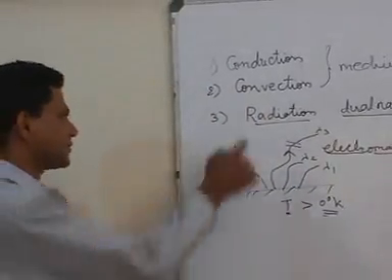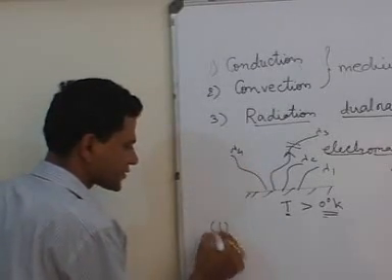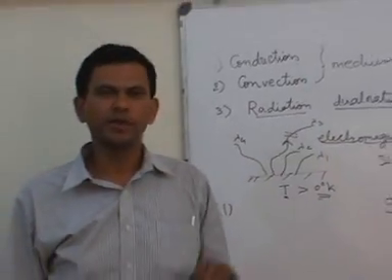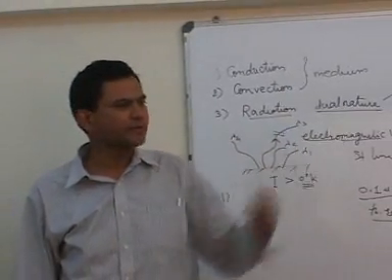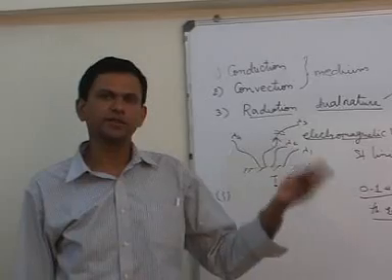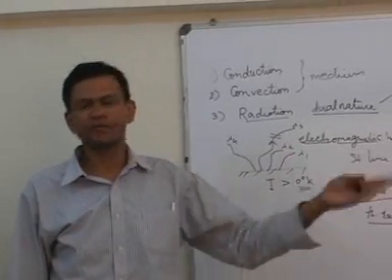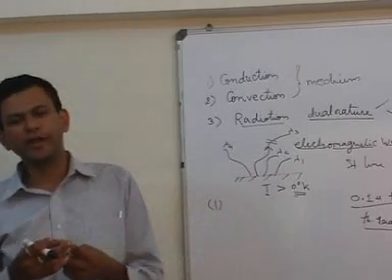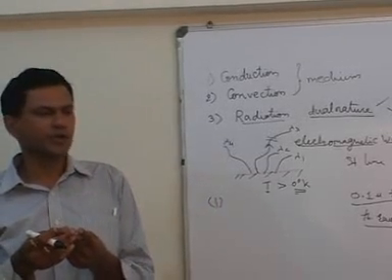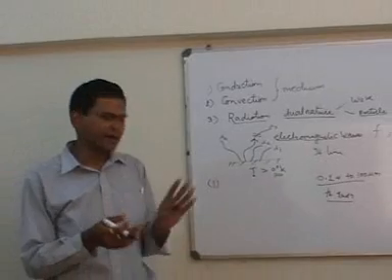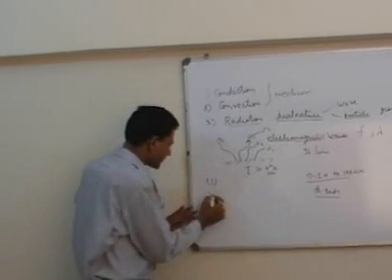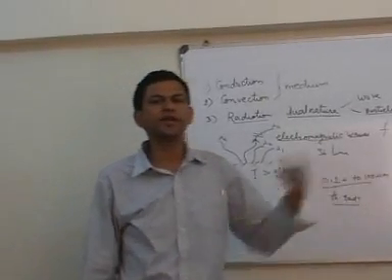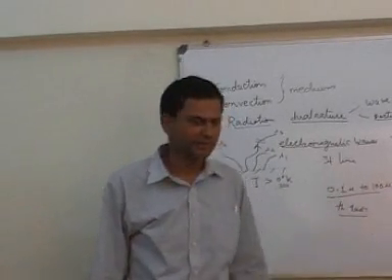Why? Because thermal radiation is a three-step process. Step number 1 is emission of electromagnetic wave. Step number 2 is transport of electromagnetic wave in some medium or without medium. And the third, most important step is conversion of electromagnetic wave into internal energy at the target surface.